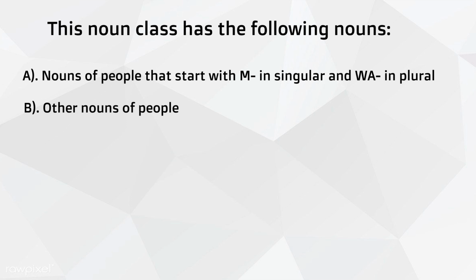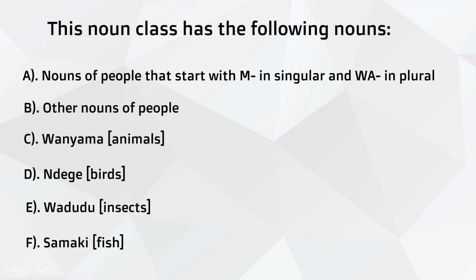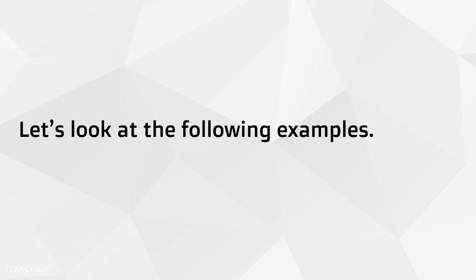The third group is animals, wanyama. The fourth group is birds, ndege. The fifth group is insects, wadudu. And then the sixth group is fish, samaki. So let's look at the following examples.